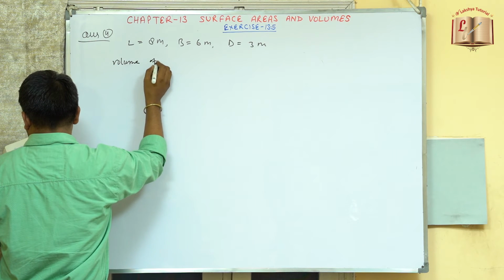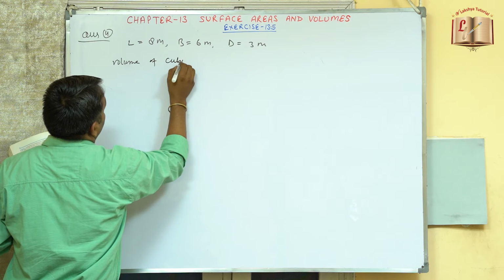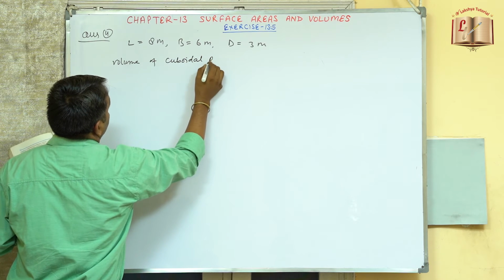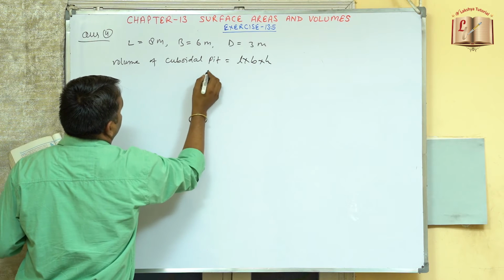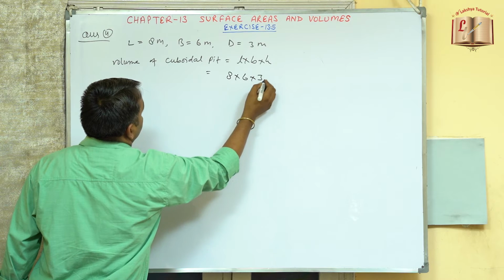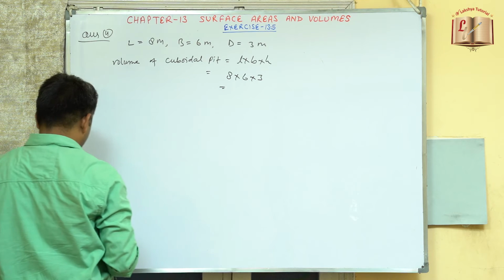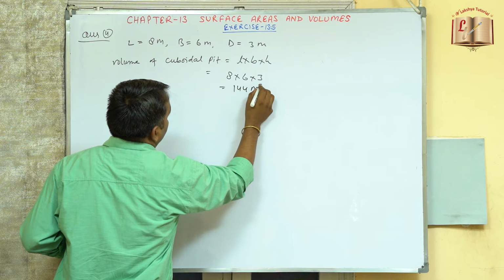So volume of cuboidal pit is equal to length into width into height. So this will be equal to 8 into 6 into 3. So we got the volume. So this will be 144 meter cube.